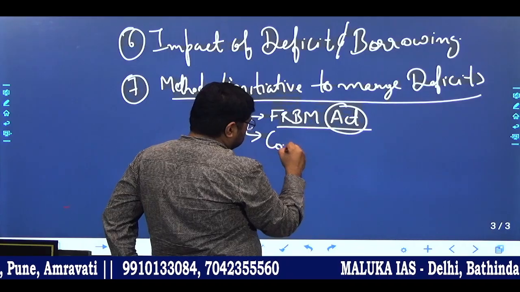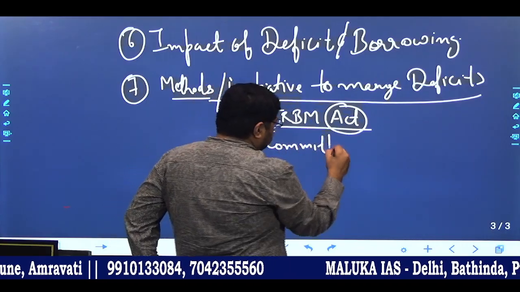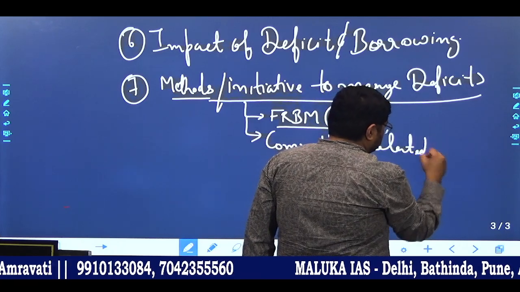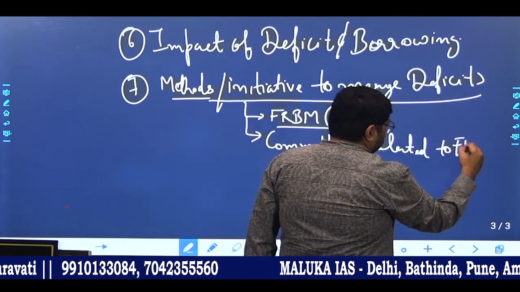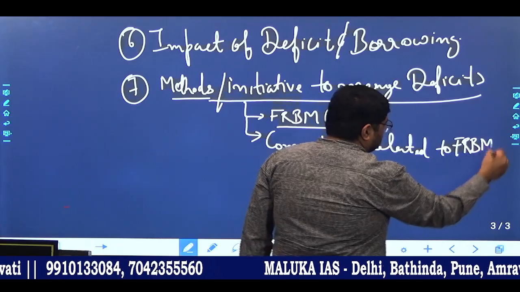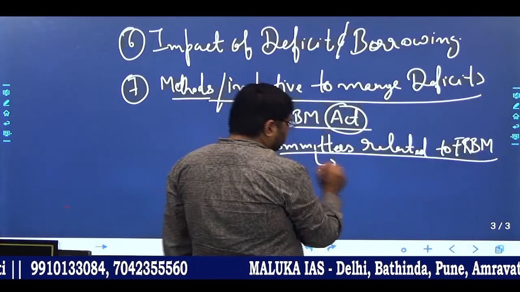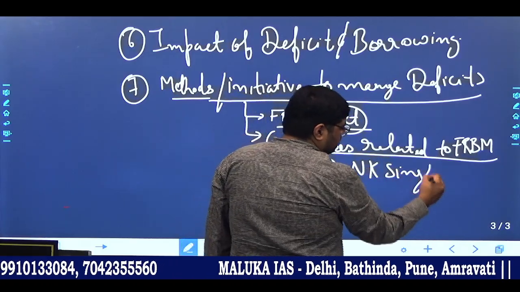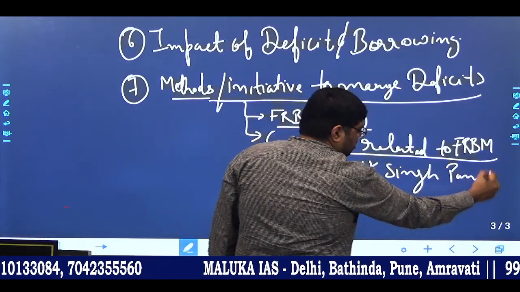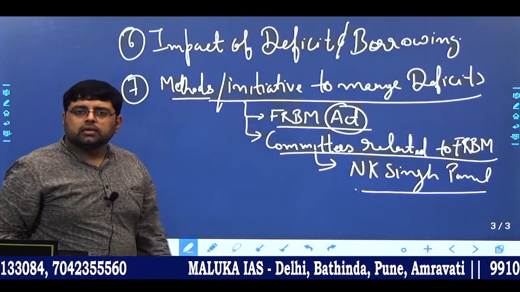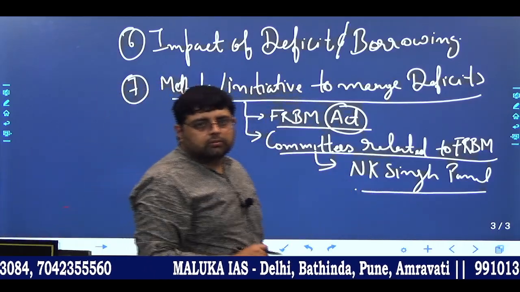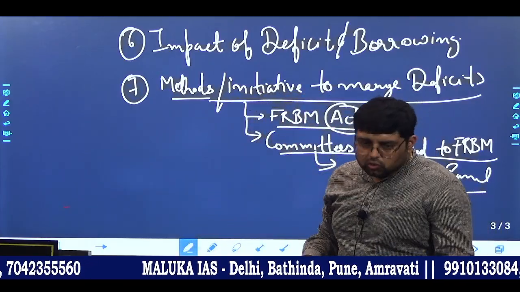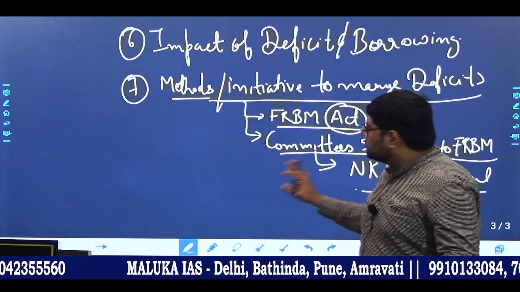Next, committees related to FRBM. Now there are various committees, but the most important one is the N.K. Singh panel. So this is the 7th topic.